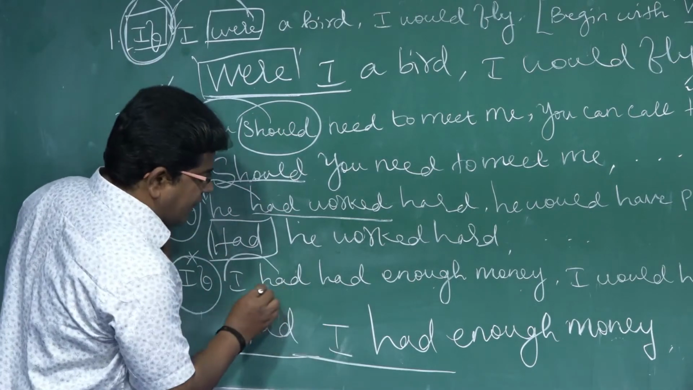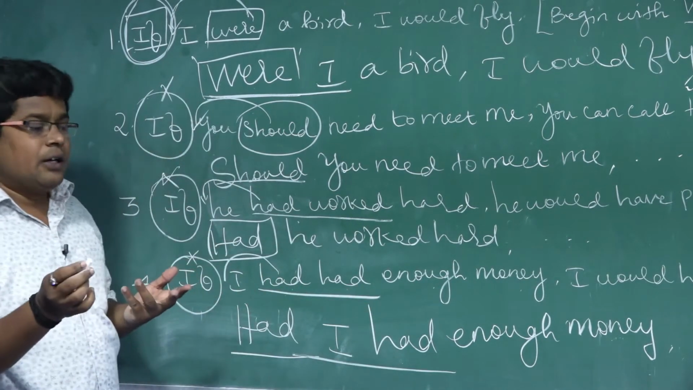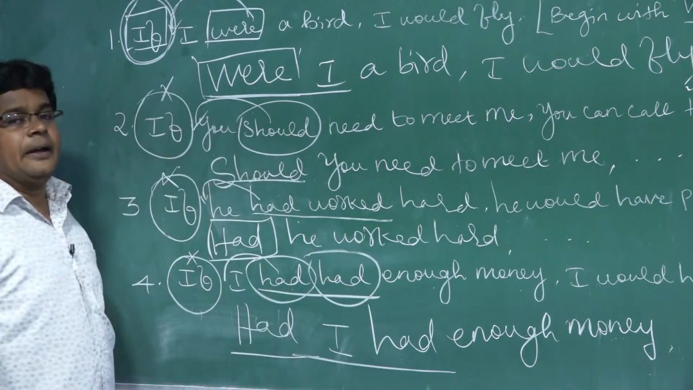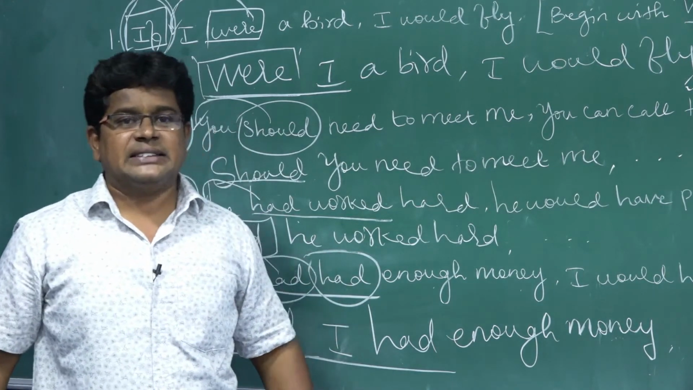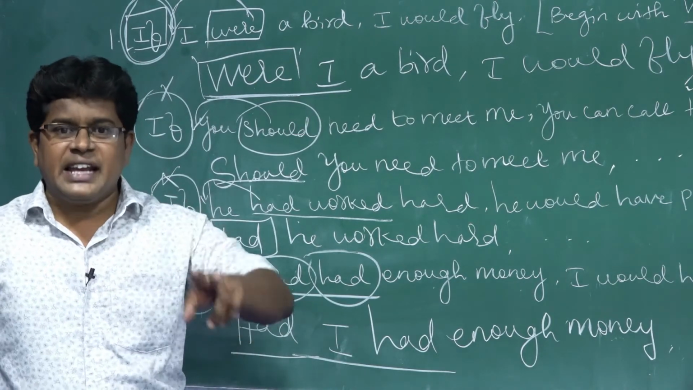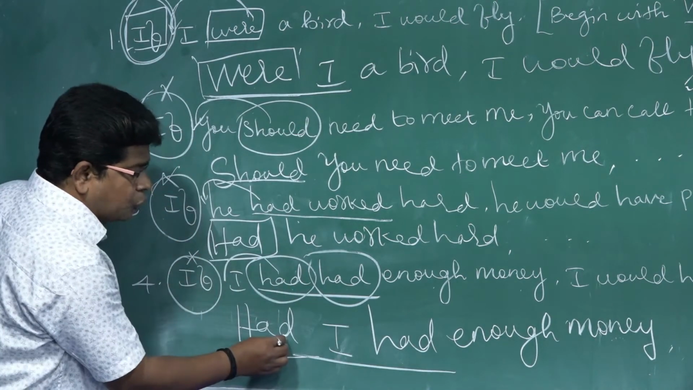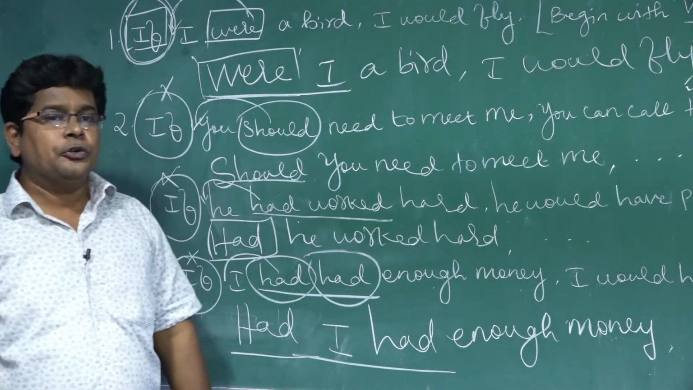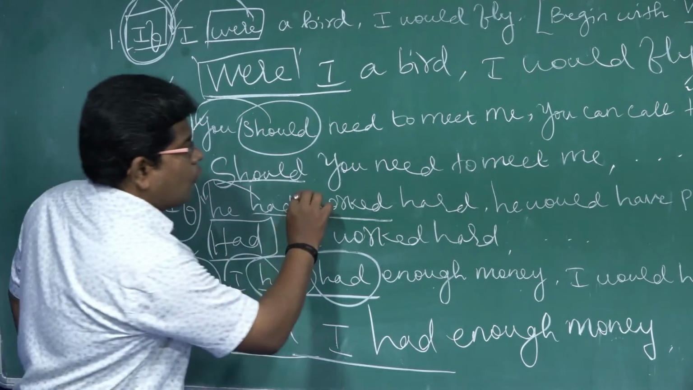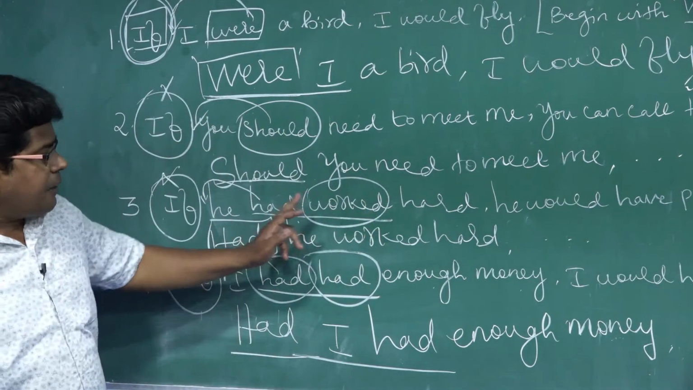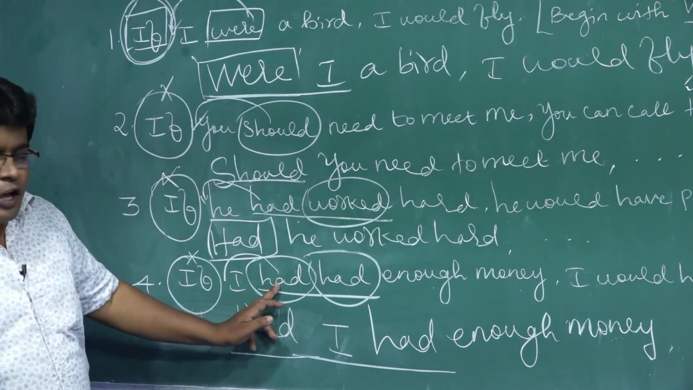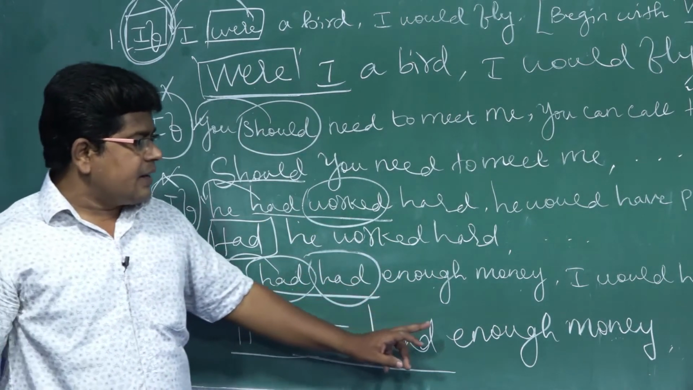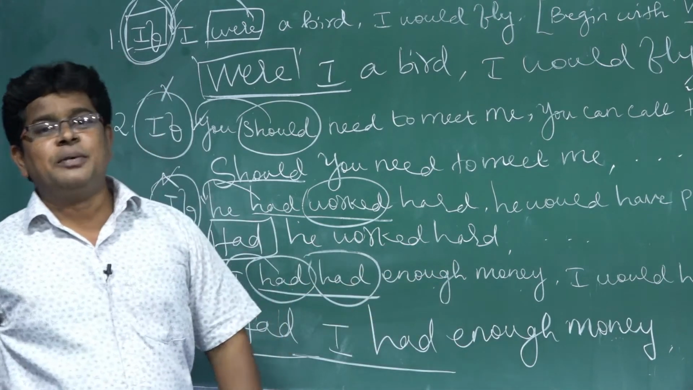That's why, what have they given? They have given two "had". One "had" they have already given, and the other "had" is V3. What is the past tense of "has"? Had. The past participle, V3, is also "had". That's why here I have used "Had I had enough money, I would have helped you." But in the earlier sentence they have given "worked" as the main verb, so had plus V3. Here "had", and V3 is also "had". That's why here we are using "Had I had enough money, I would have helped you."